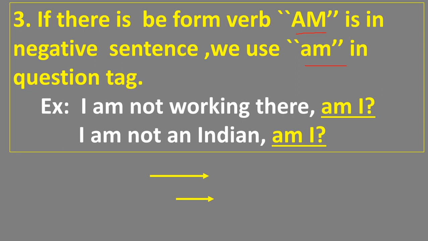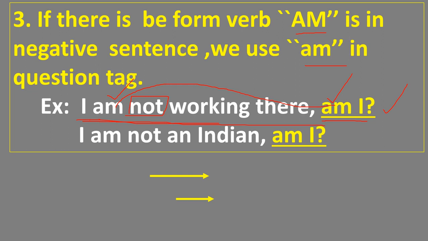See the example. I am not working there. Here the be form verb is am, but this is a negative statement. So am is repeated in the question tag. So don't write are. So am, and the subject pronoun is I. This is a negative statement, so I have written the positive question tag.